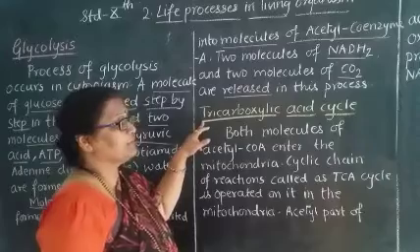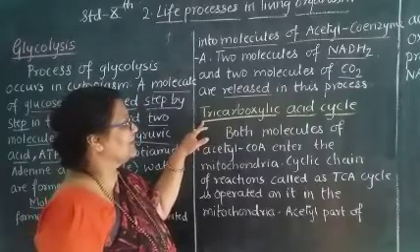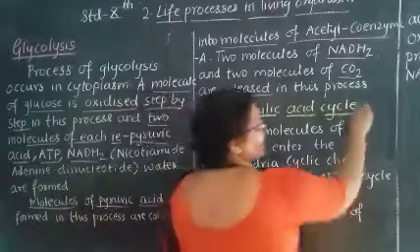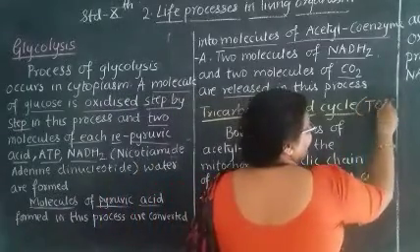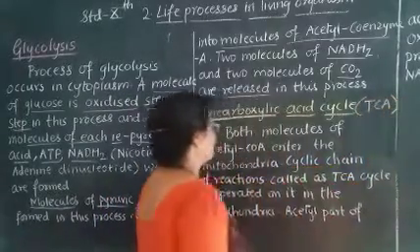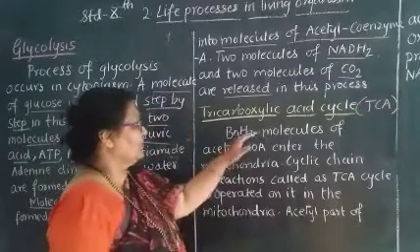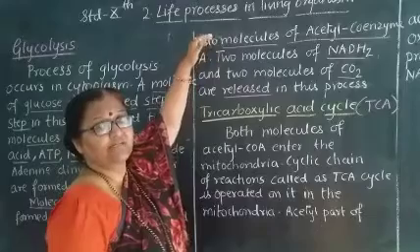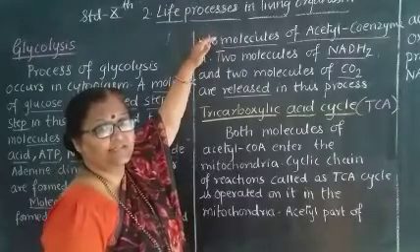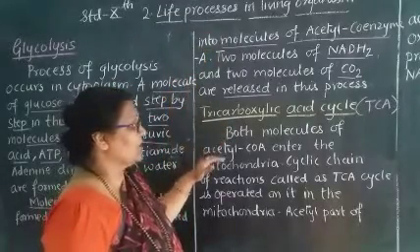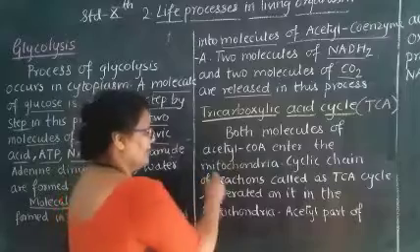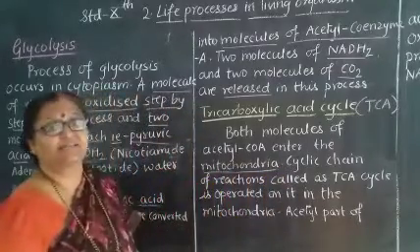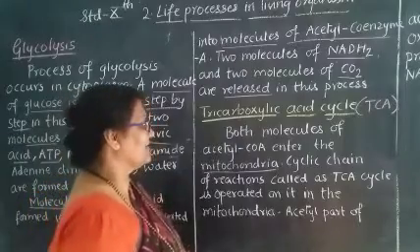The next step is the tricarboxylic acid cycle, which is also called the TCA cycle. Both molecules of acetyl coenzyme A formed in the glycolysis process enter the mitochondria. The mitochondria is the power station of the cell.